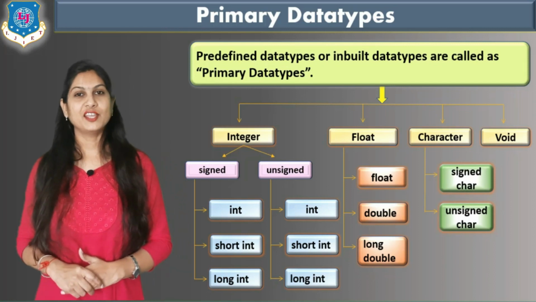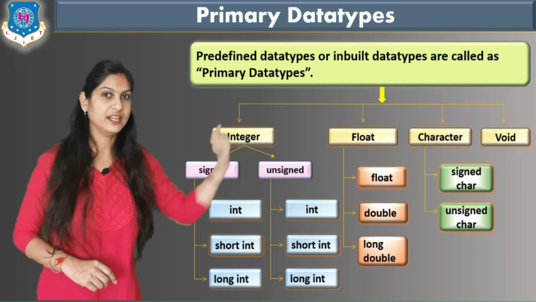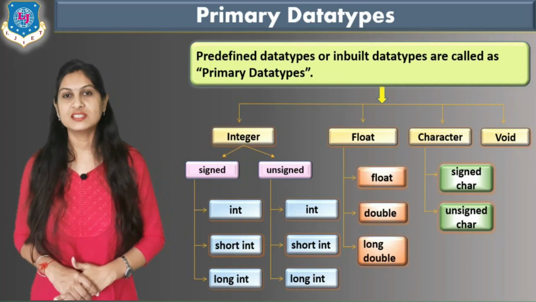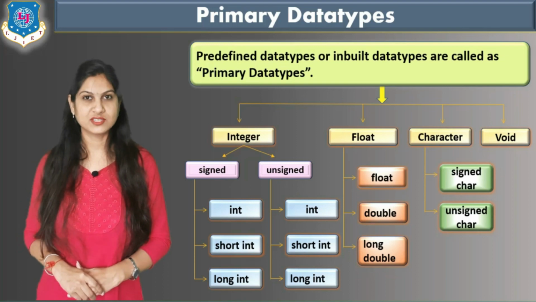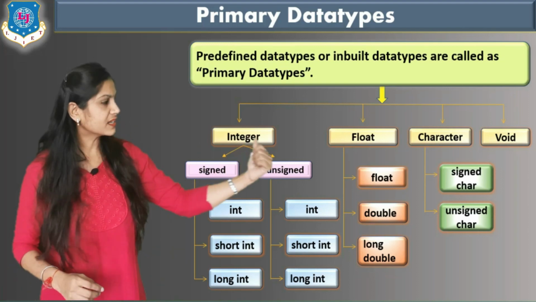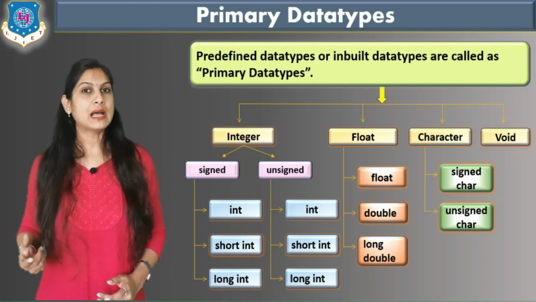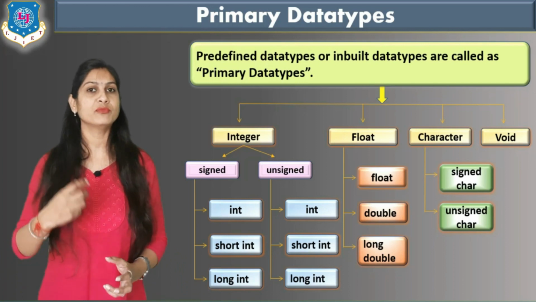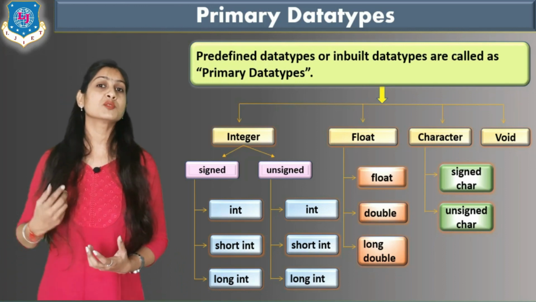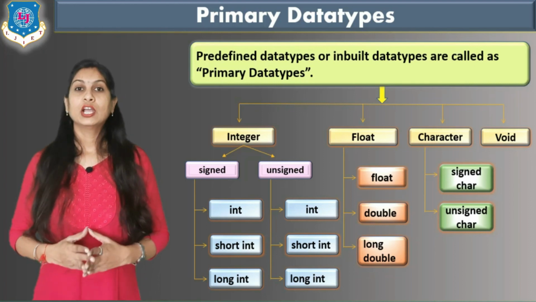Signed and unsigned: if you follow this for constants, signed and unsigned in integer, then you may have a question: minus x is possible, plus x is possible? No. So why is the category based on signed and unsigned? If you remember, whenever I press any alphabet or any key on the keyboard, it generates its binary code, because our machine understands only binary.